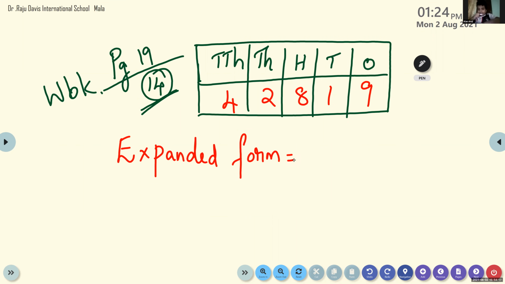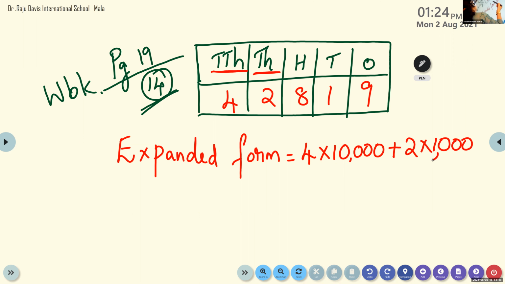Yes, ma'am. 4 is in which place? 10,000. So how will we write the place value here? 4 into 10,000. Okay. Then 2 is in... Kevin, can you tell me 2 is in which place here? Thousands place. So what do you have to do? Multiply with 1,000. 2 into 1,000.